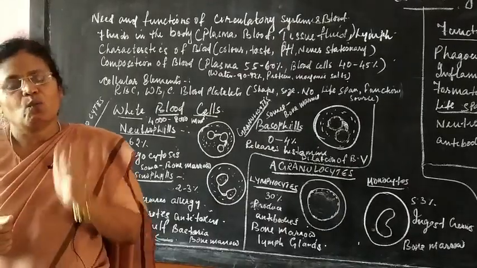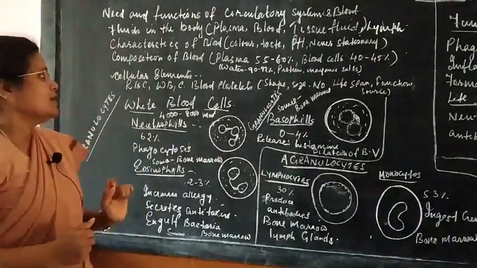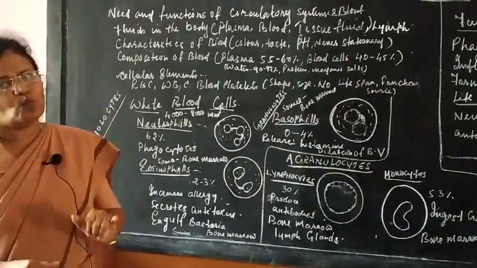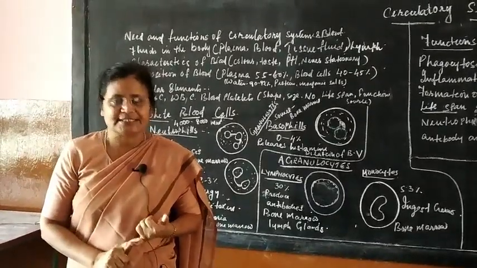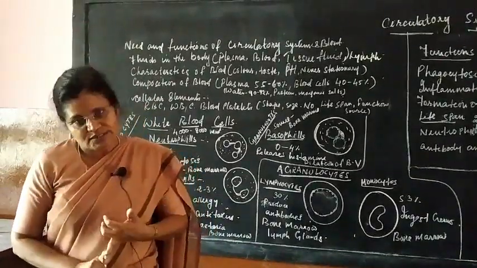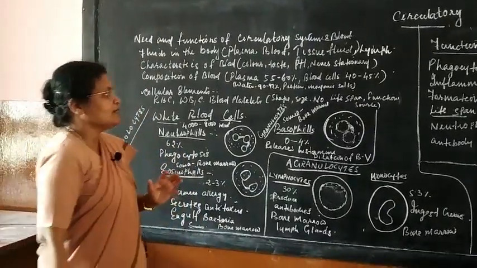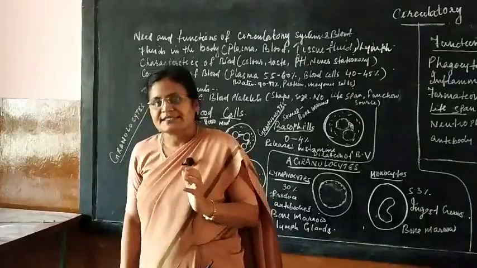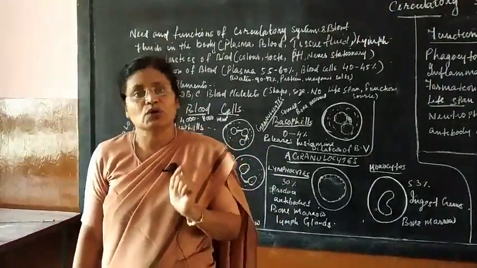Next question, why does blood look red? First of all, let me tell you why RBC is called red blood cells or erythrocytes. Red and erythro are the same, cells and cytes are the same. So, erythrocytes are red blood cells. It is red in color due to the presence of a pigment called hemoglobin.